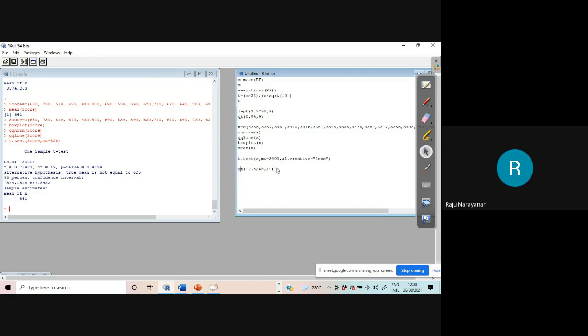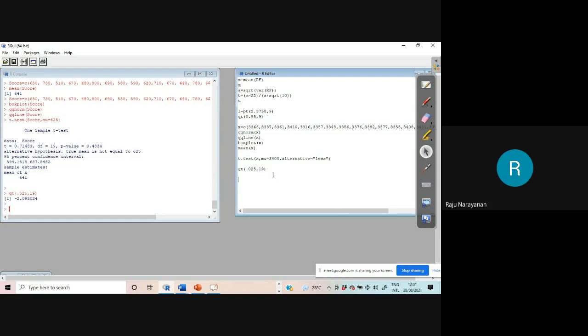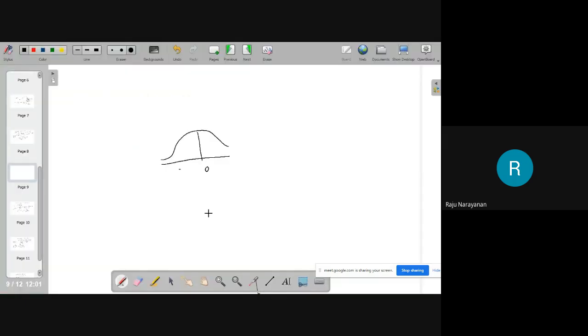QT, 0.05, 0.025. One value is enough. Minus 2.09. That is minus 2.09 here, plus 2.09 here. And what is the value you are getting? You are getting 0.7 something.